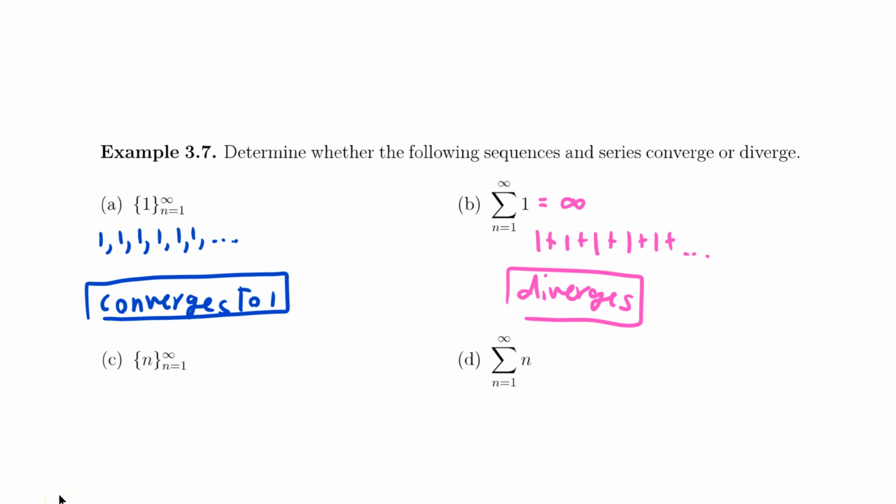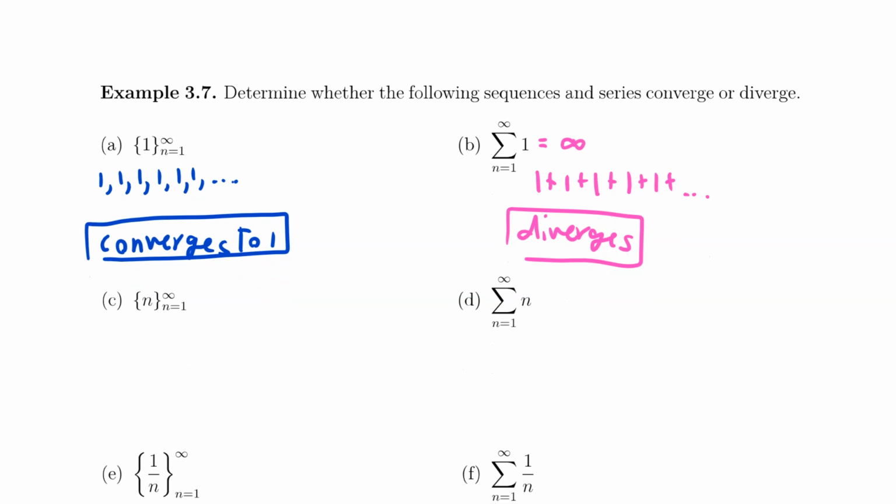Okay, so let's take a look at the next one. If we have a sequence of n, this is just going to be the numbers 1, 2, 3, 4, 5, and so on. The numbers in this sequence seem to just be increasing without bounds. So this guy is going to diverge.